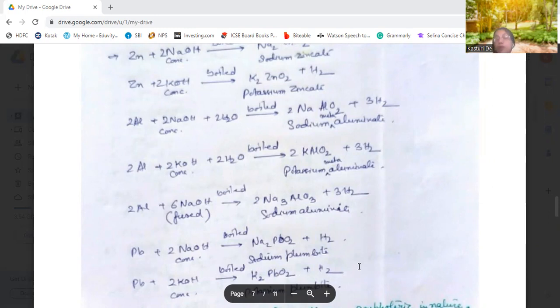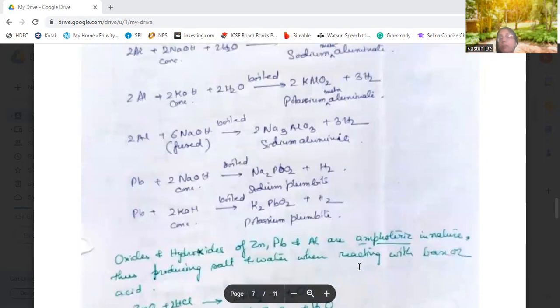When fused sodium hydroxide is reacted with aluminium and boiled, then sodium aluminate is formed, Na3AlO3, with hydrogen. Then lead reacting with sodium hydroxide, sodium plumbite is formed, Na2PbO2. With potassium hydroxide, potassium plumbite is formed.